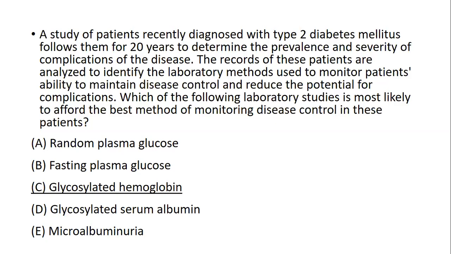The others are not recommended and not performed. Microalbuminuria is just an early complication of diabetes. It cannot give you control of the disease. So in this scenario, glycosylated hemoglobin will be the answer.